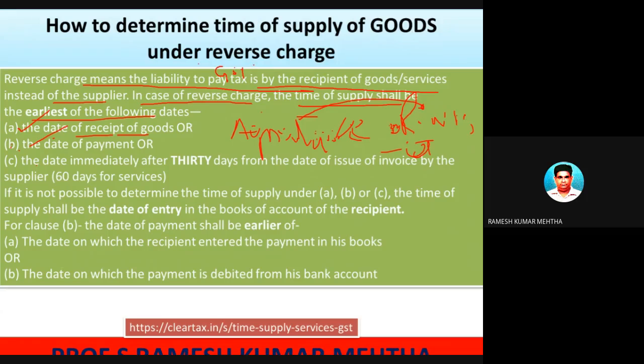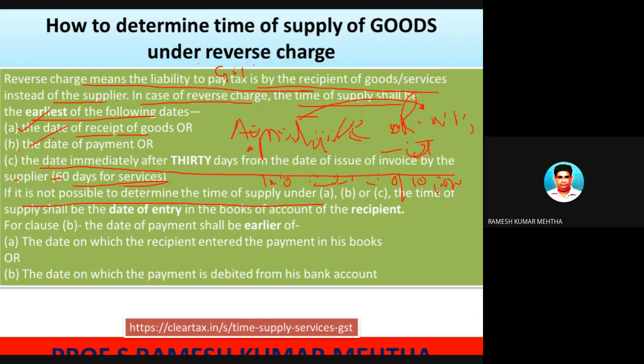Three, the date immediately after 30 days from the date of issue of invoice by the supplier. Now this guy is issuing some invoice of 10 lakh rupees to this guy. So the date immediately after 30 days from the date of issue of invoice. For example, he is issuing an invoice dated 1/10/2020. So 30 days, that is 30th October 2020 in case of goods, but in case of services it is 60 days. Please remember that.